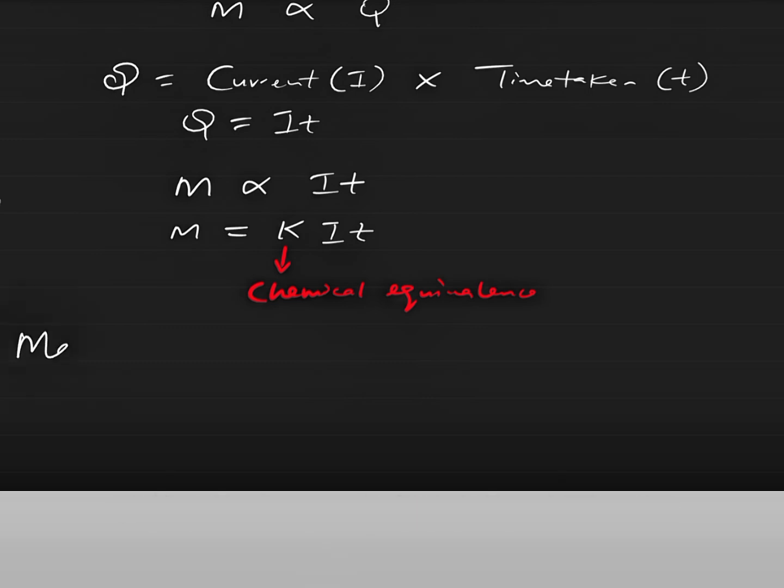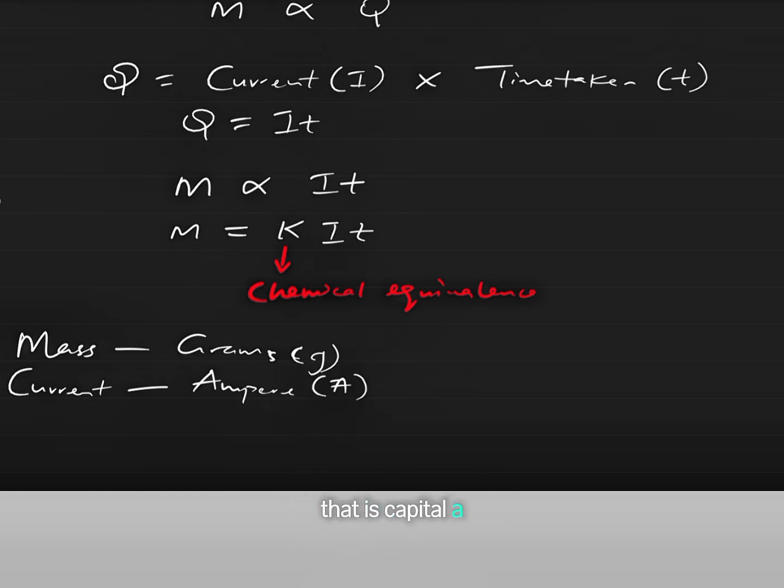The mass is always in grams, or kilogram in some other situations, and the current is always in ampere, that is capital A. The time taken is always in seconds, that is small s.